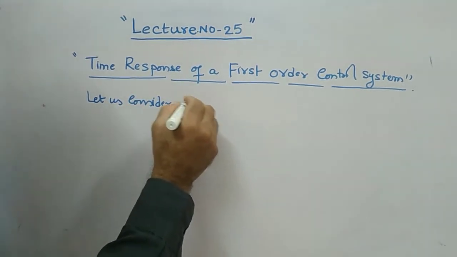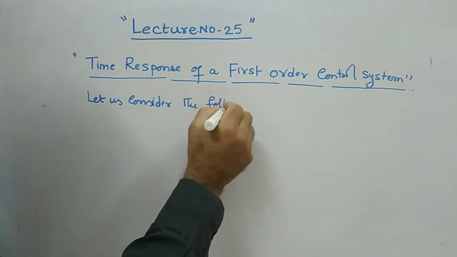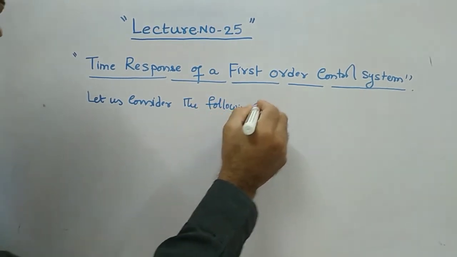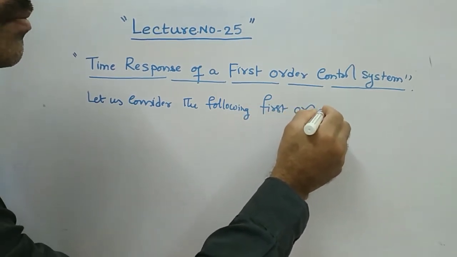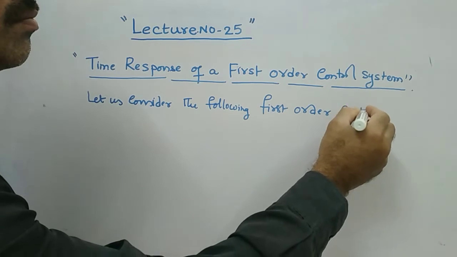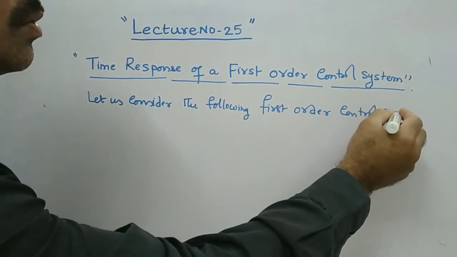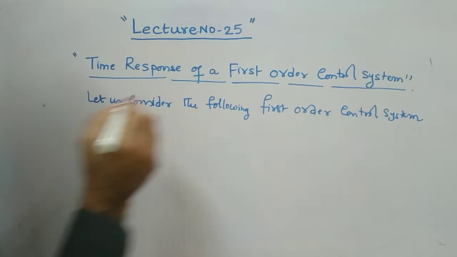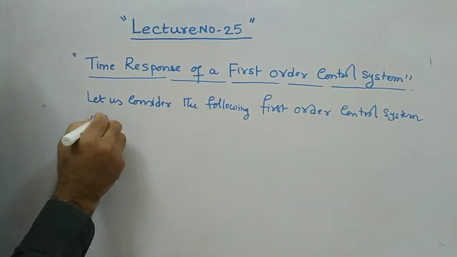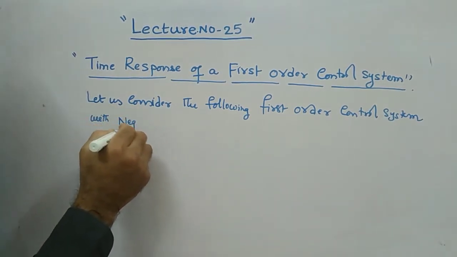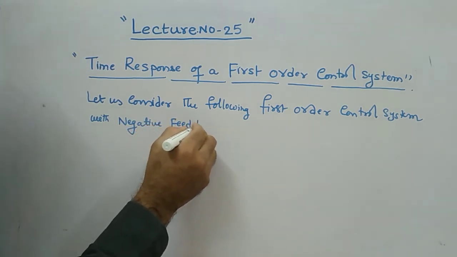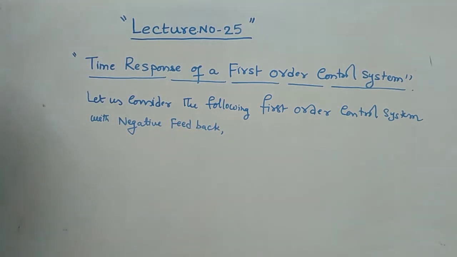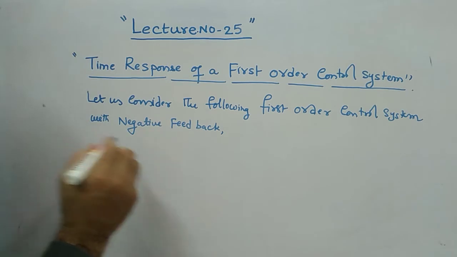Let us consider the following first order control system with negative feedback. So the first order control system looks like this.